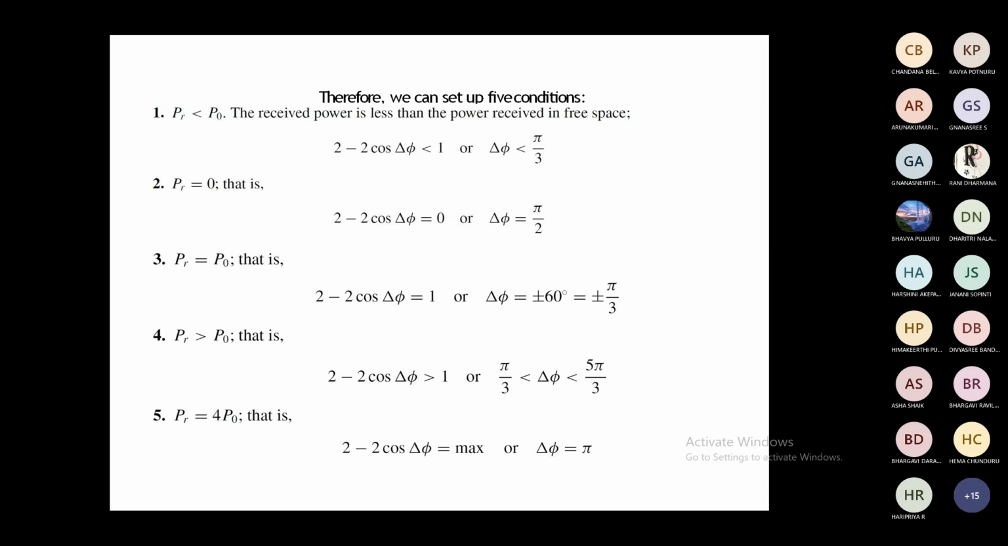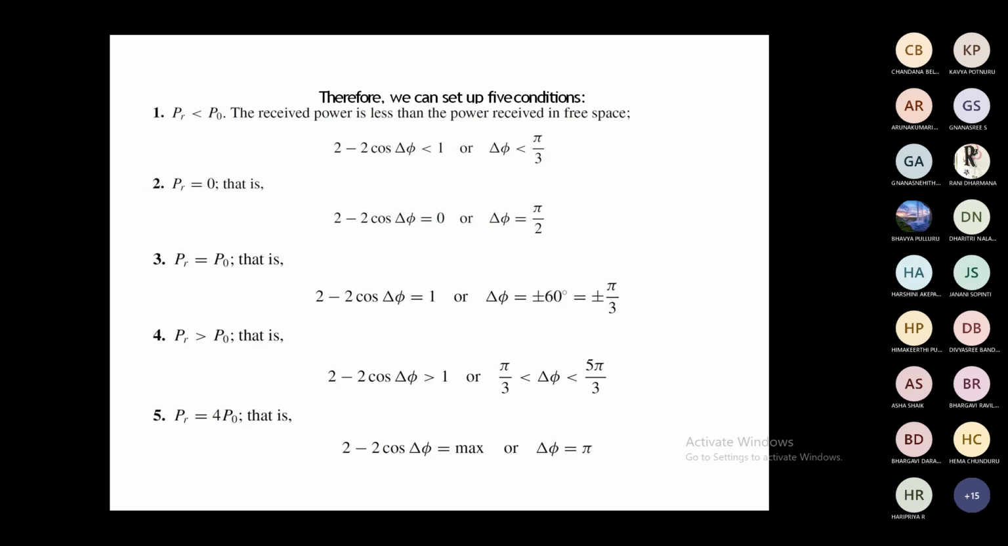Then PR equal to 0, there is no received power. That is 2 minus 2 cos del phi equal to 0. Substitute, then finally delta phi equal to how much? Calculate. We are getting pi by 2. Whenever PR equal to P naught, the received power is equal to the power received in free space. That is 2 minus 2 cos del phi equal to 1. Then delta phi is how much? Either plus or minus 60 degree, or plus or minus pi by 3.